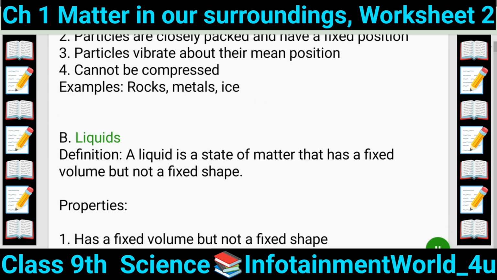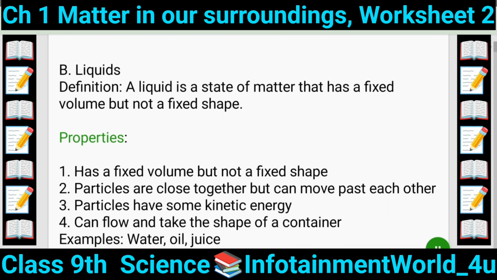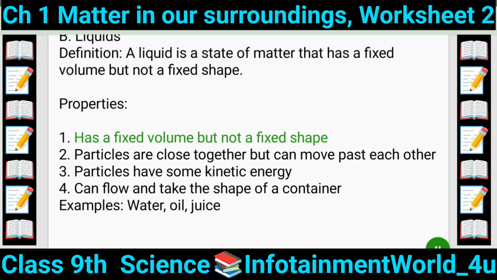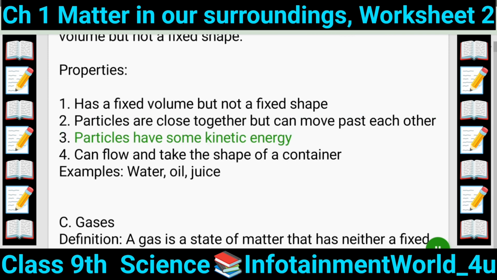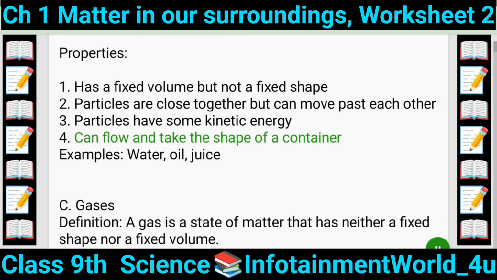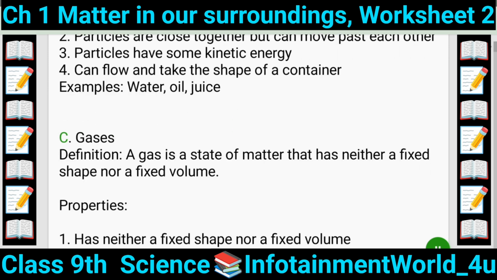B. Liquids. Definition: a liquid is a state of matter that has a fixed volume but not a fixed shape. Properties: 1. Has a fixed volume but not a fixed shape. 2. Particles are close together but can move past each other. 3. Particles have some kinetic energy. 4. Can flow and take the shape of a container. Examples: water, oil, juice.